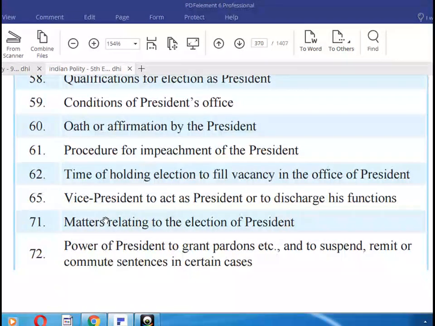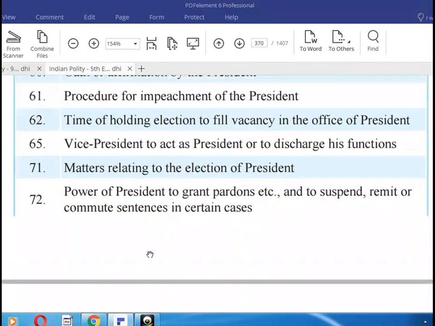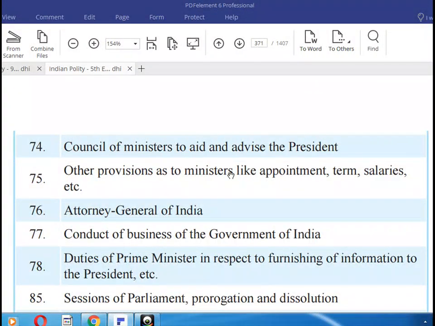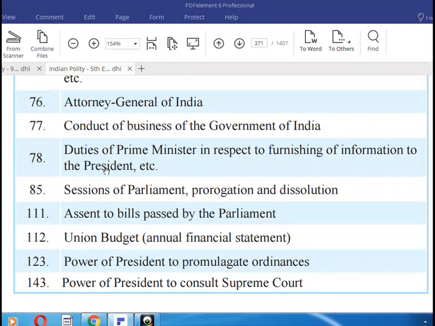71, matters relating to election of the President. 72, power of President to grant pardons and to suspend, remit, or commute sentences in certain cases. 74, Council of Ministers to aid and advise the President. 75, other provisions as to ministers, like appointment, terms, salaries, etc. 76, Attorney General of India. 77, conduct of business of the Government of India. 78, duties of Prime Minister in respect of furnishing information to the President.